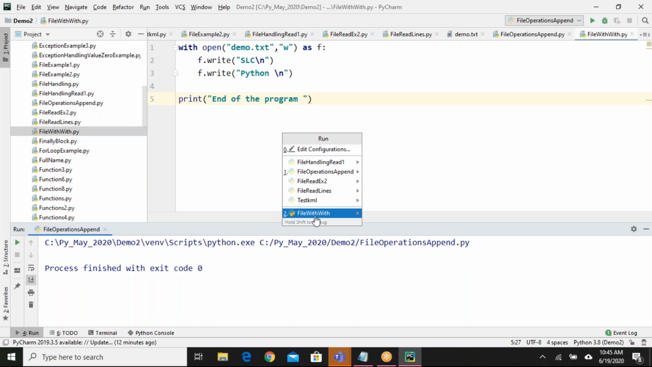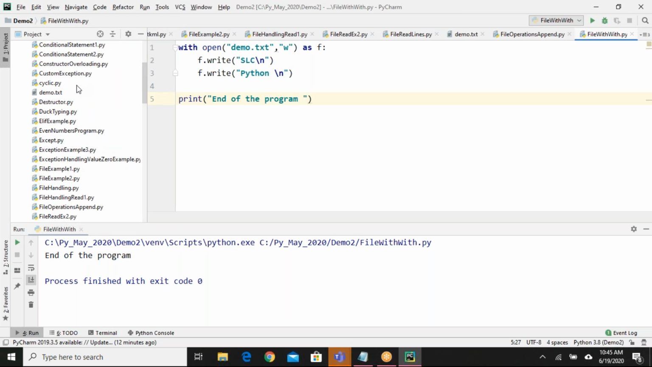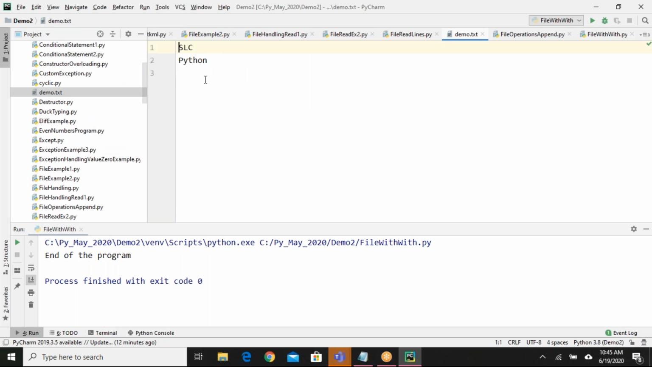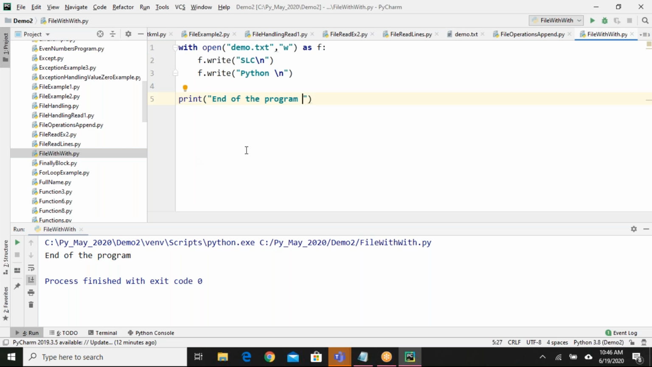If I run this program, output-wise we don't see any difference. So I got the end of the program. If I go to demo.txt, slc and python are added, that's fine. But how to identify whether it is closing the object or not? How can I identify whether the file is opened or closed? Remember, we have one property like f.closed. Do you remember this? When I say f.closed, it will give true if it is closed. It will give false if it is open.